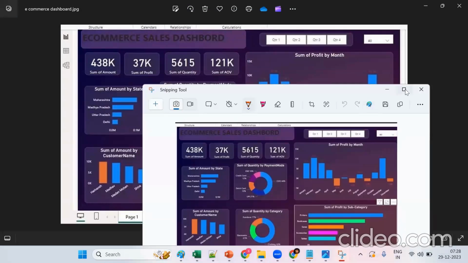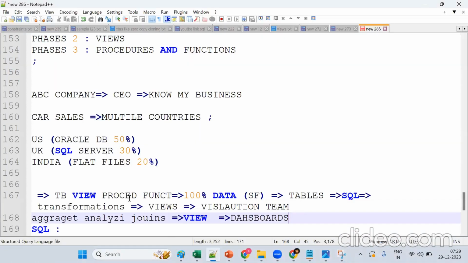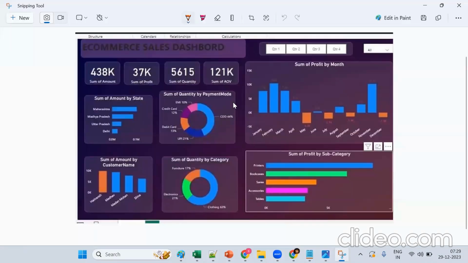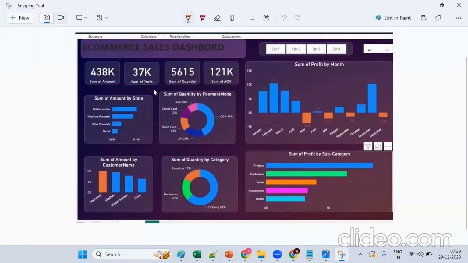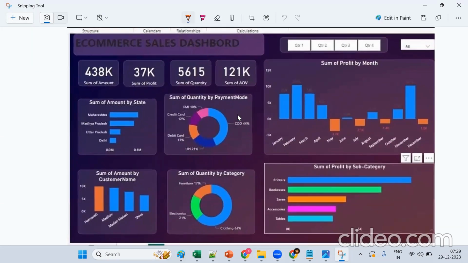Suppose my data is in the US, UK, India. Now we should bring all this data. Now data will be there in tables, but tables we can't understand. Now we should visualize. How can I visualize? With the help of SQL, we create views. And then the Power BI guys or Tableau guys or QlikView guys, what will they do? They create these dashboards.